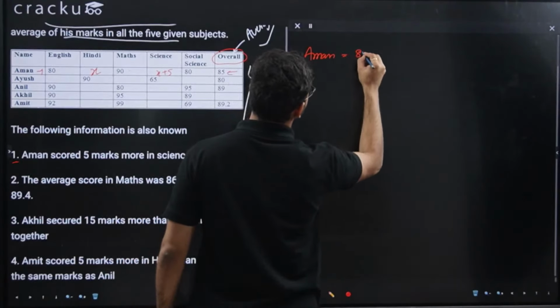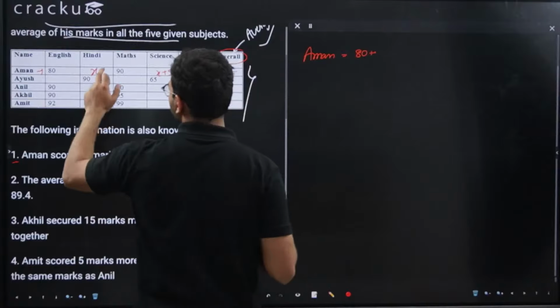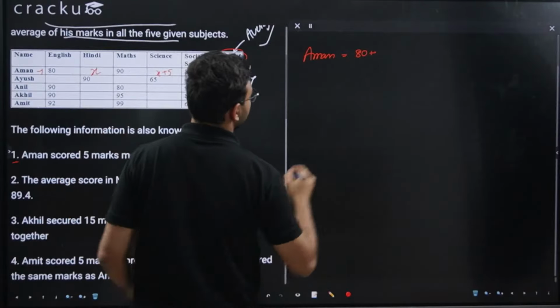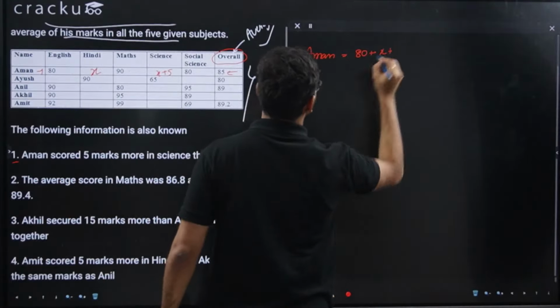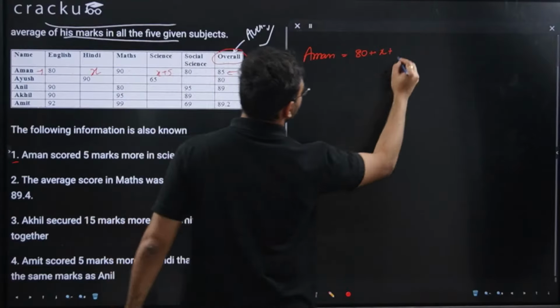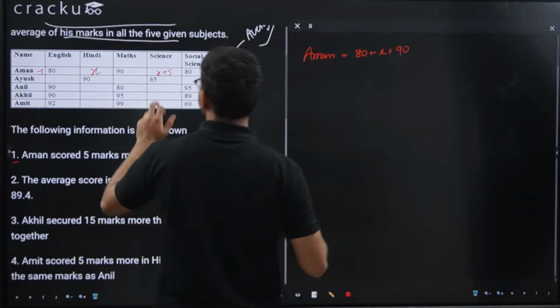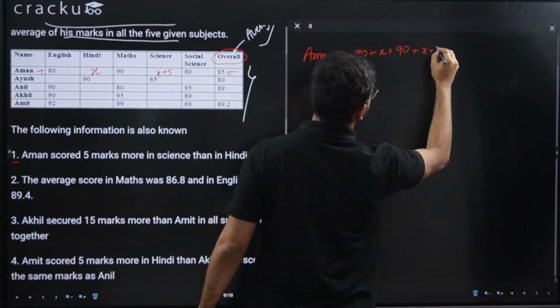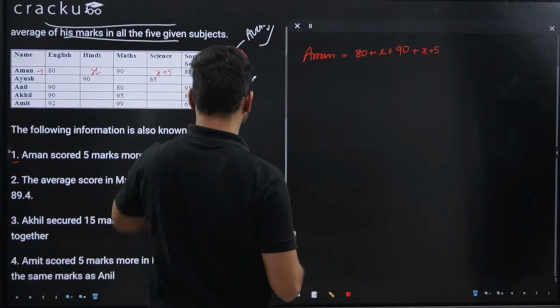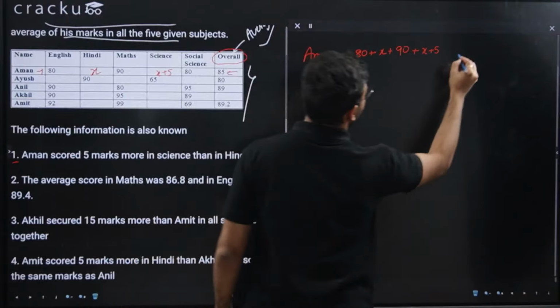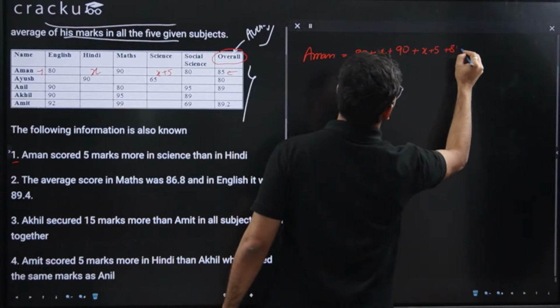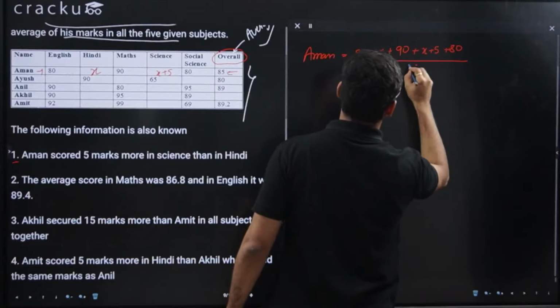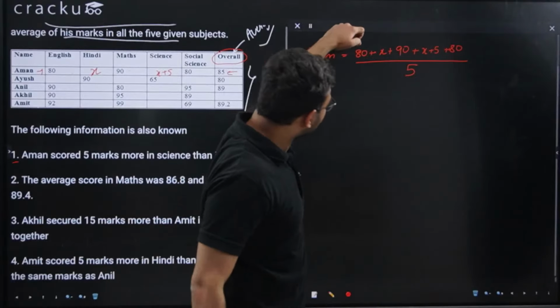So 80 plus marks scored by Aman in Hindi is X, so 80 plus X plus 90, which is maths marks. Then in science he scored X plus 5, so plus X plus 5. And in social science he scored 80 marks, so plus 80.